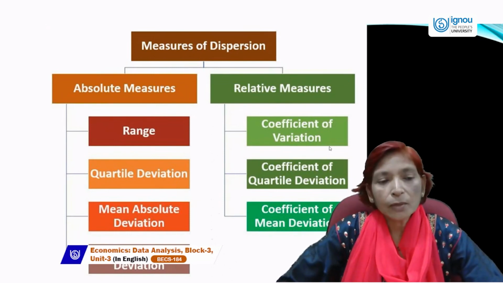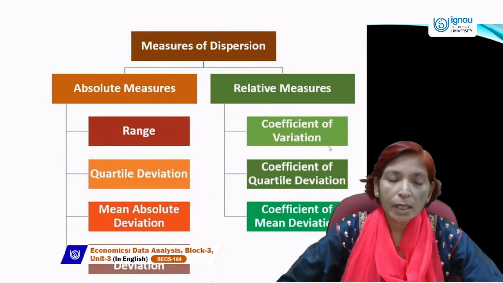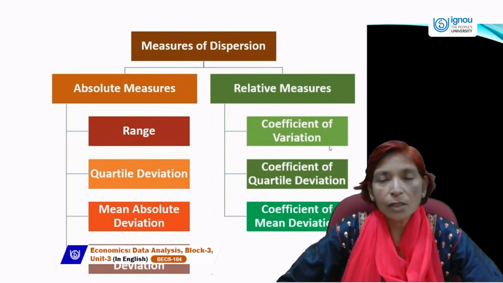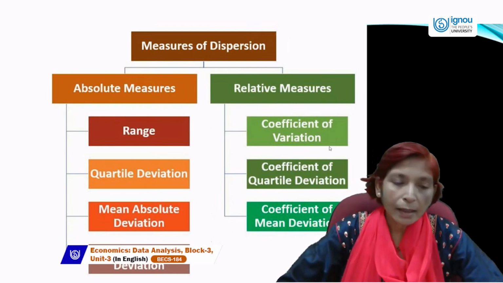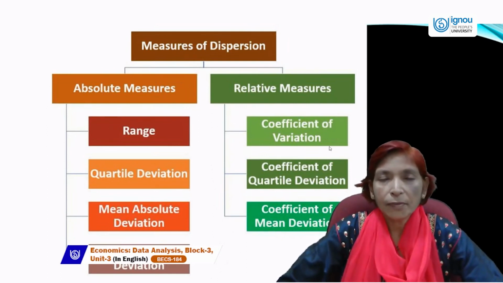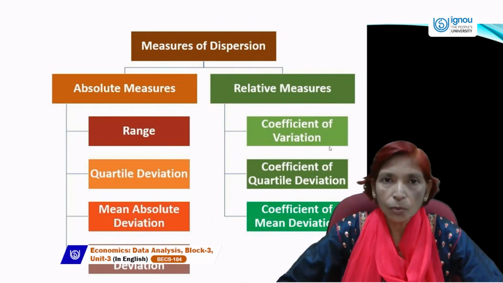And if we want to calculate coefficient of quartile deviation, its formula is Q3 minus Q1 upon Q3 plus Q1. It means under quartile deviation, we take the difference of Q3 minus Q1 and divide by 2.